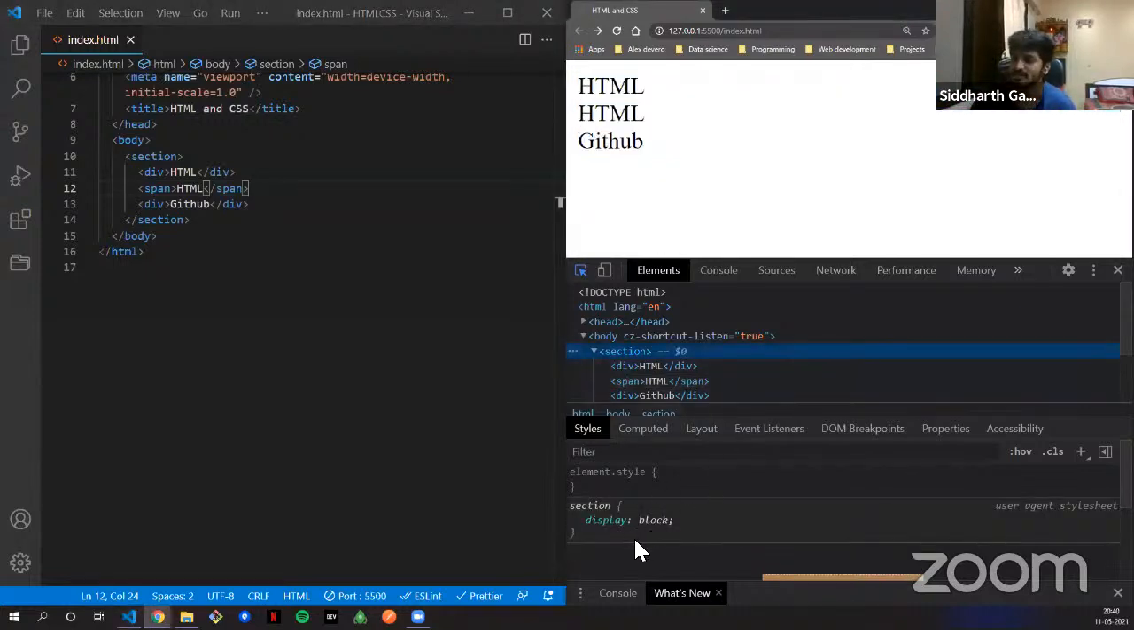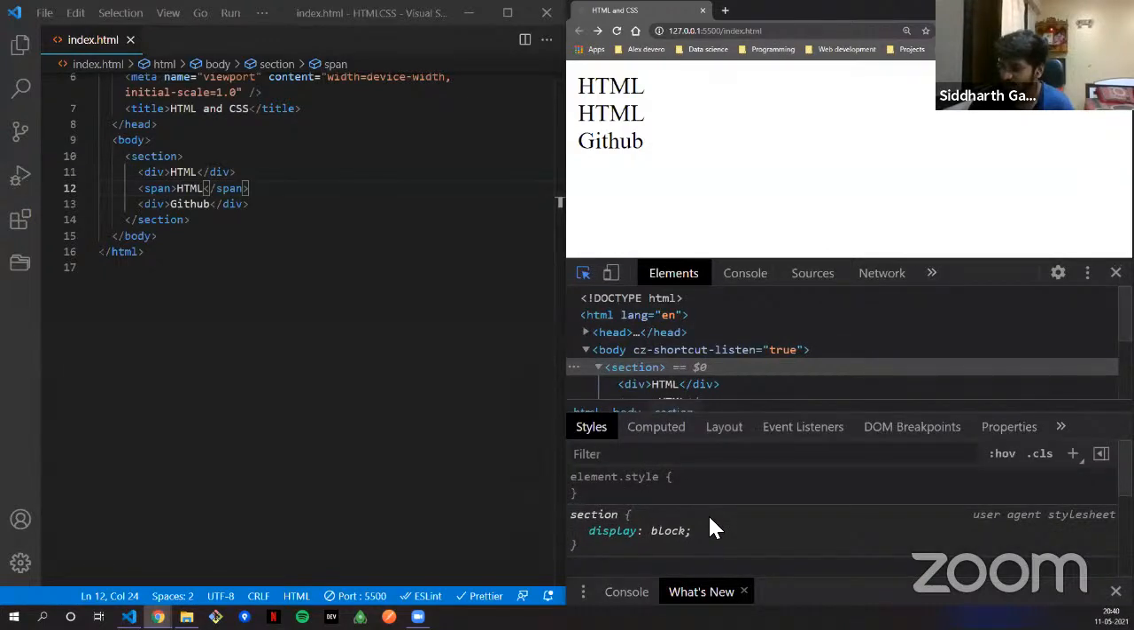So you see here in the CSS part of it, this is the default CSS that it gives. You see there is a display block here. I hope you guys can see it. If you cannot, I'll just zoom in a little bit more. So this is the major difference between a block level element and an inline element.